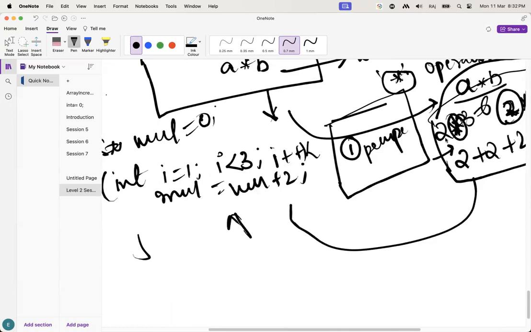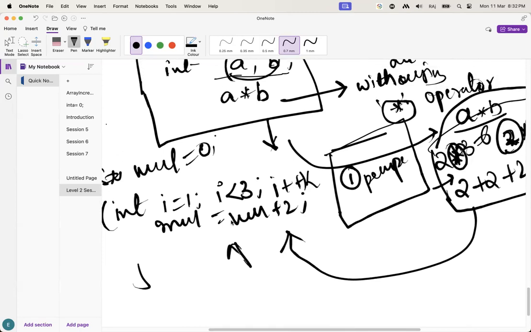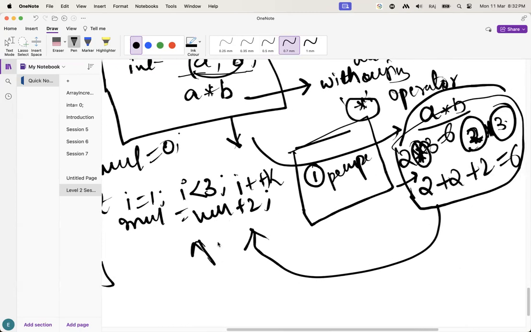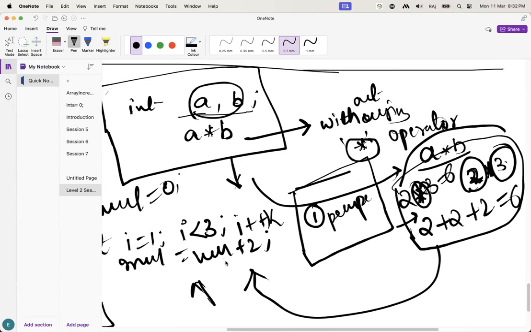Guys, I hope you understand the importance of the algorithms here. When you want to implement any actual solution for any question, you have to write down the particular algorithm. Then only you implement the actual implementation from this algorithm. Guys, understand this one?